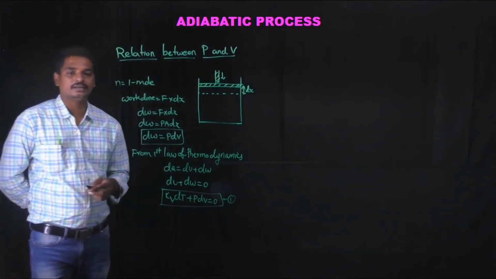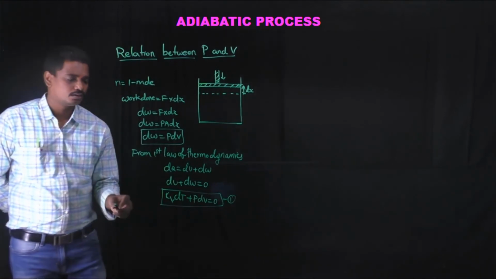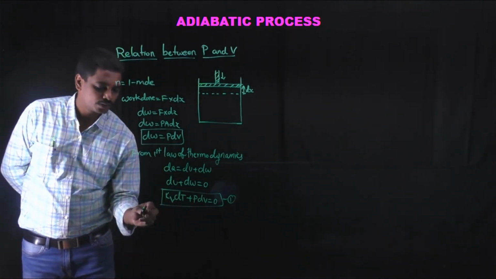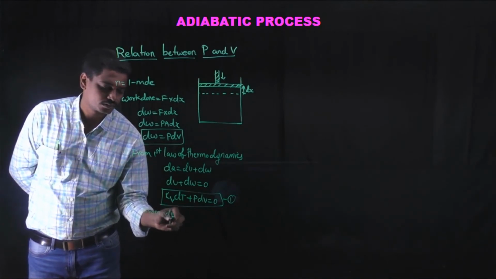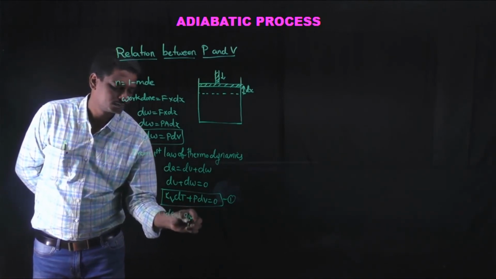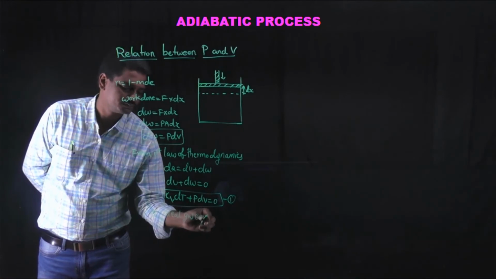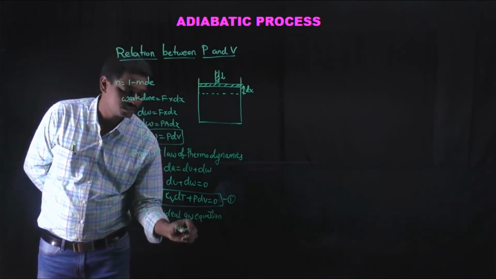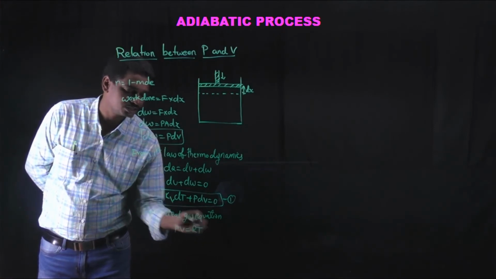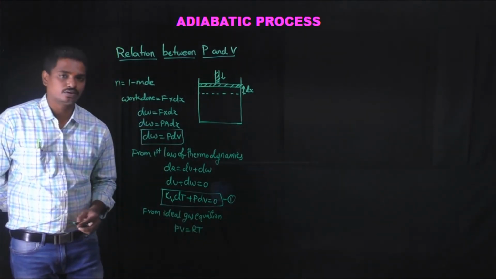Consider this to be equation 1. Now from the ideal gas equation, we know that PV is equal to RT, as n is equal to 1.